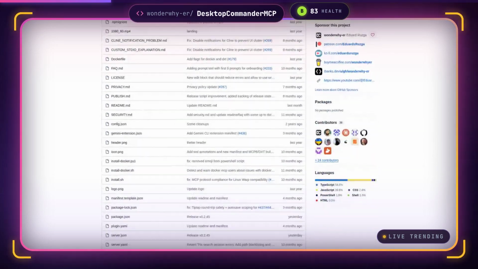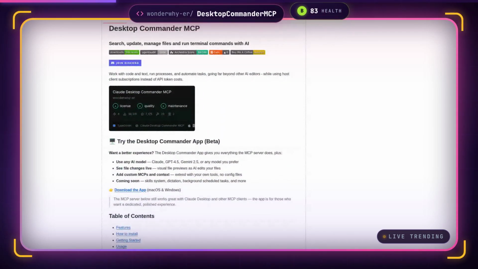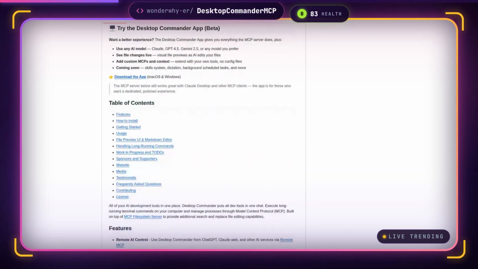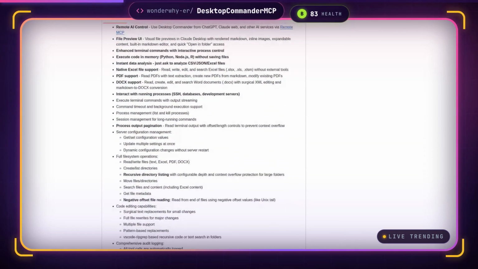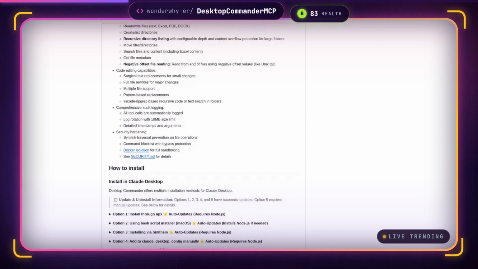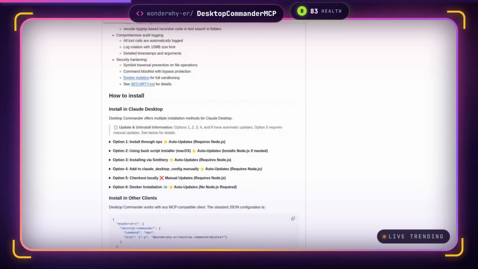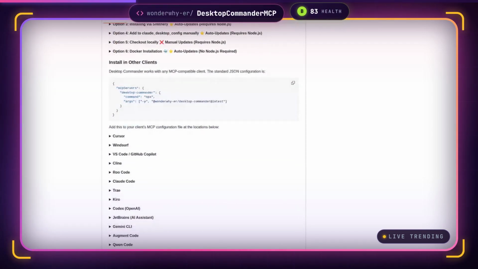Unlike cloud-only coding assistants, it operates entirely on your local environment without consuming API tokens for file operations, and it handles interactive processes like SSH sessions or database REPLs that most AI tools cannot touch. If you want an AI that can run your test suite, refactor across your project, or debug a running process without copy-pasting between windows, this is the bridge that makes it possible.